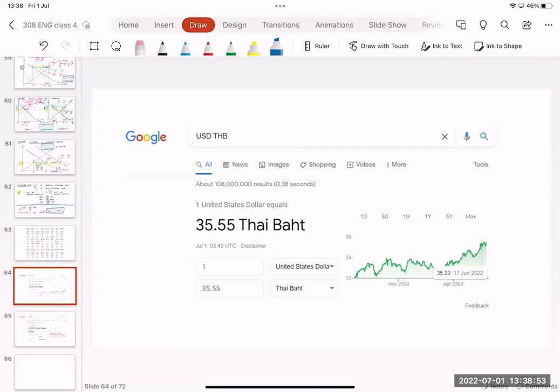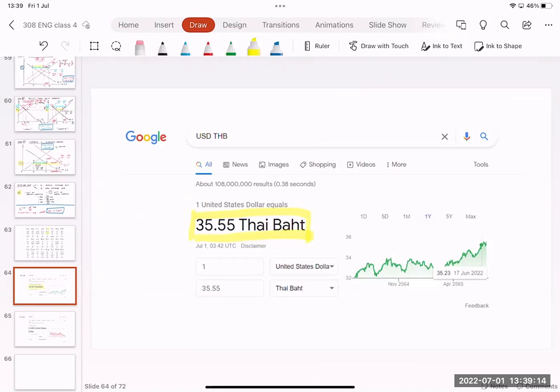You can check the exchange rate between US dollar and Thai baht easily. Just Google USD and THB. I found that today, 1 US dollar equal to 35.5 baht. You see that?